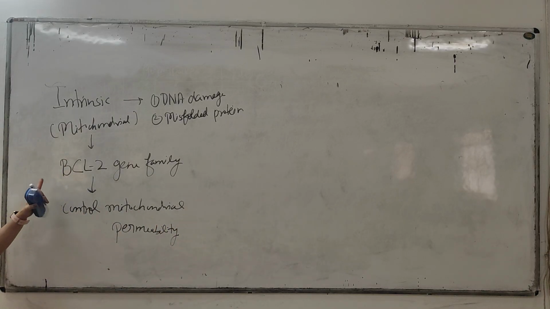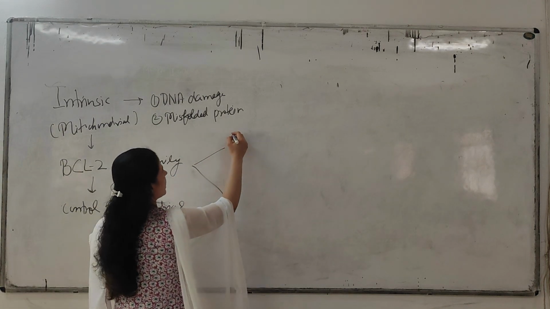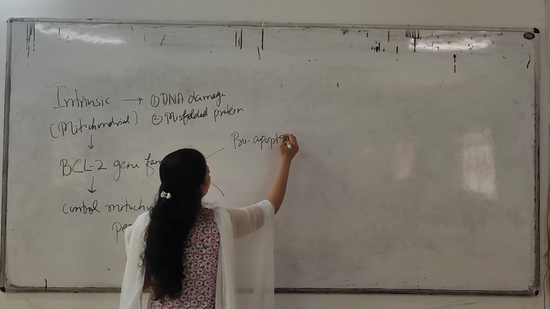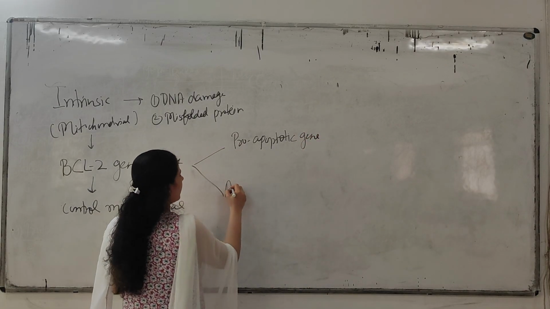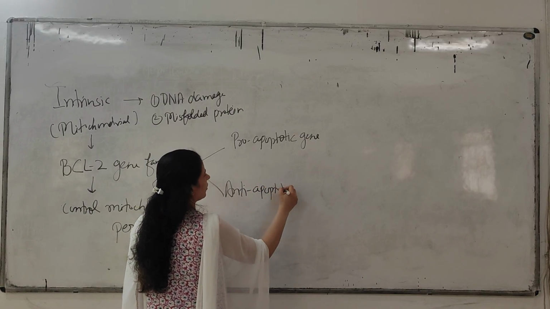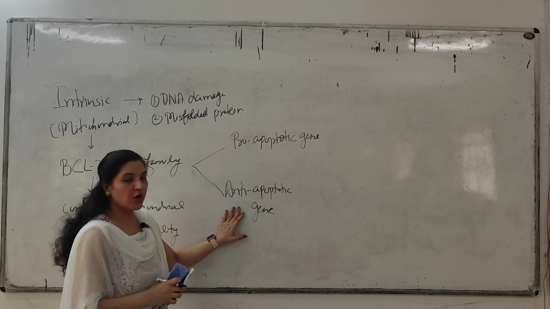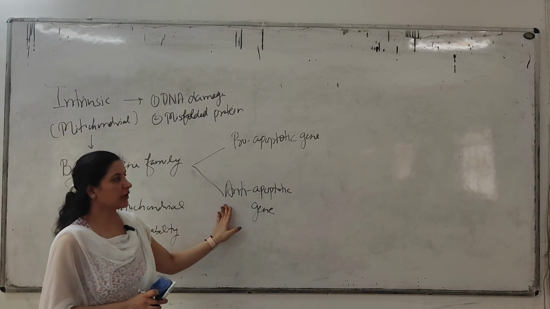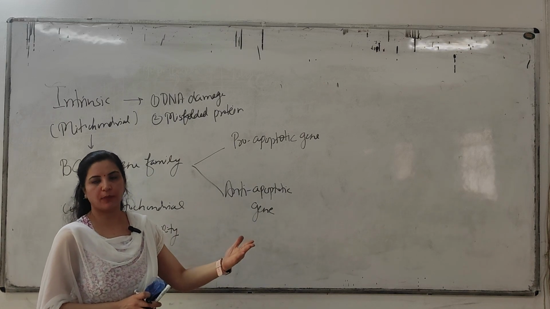Okay. And in this BCL2 gene family, there are two kinds of genes. One is pro-apoptotic genes and another is anti-apoptotic genes. Anti means these genes will not favor the process of apoptosis. Pro-apoptotic genes will favor the process of apoptosis, isn't it?